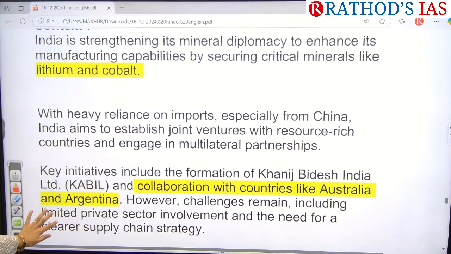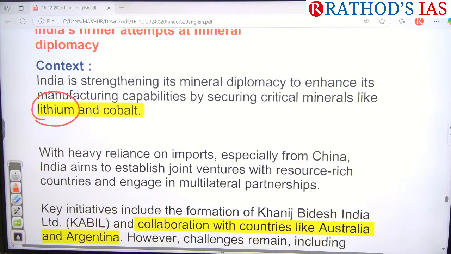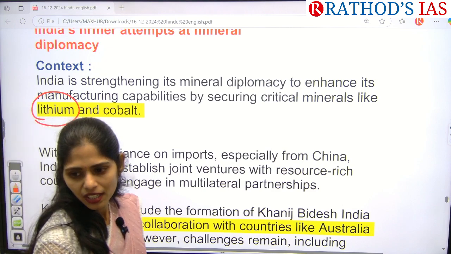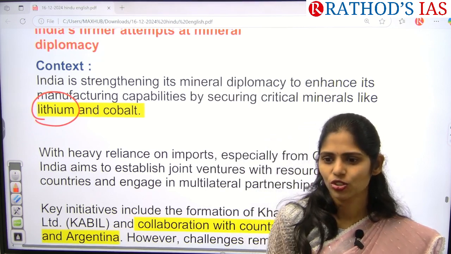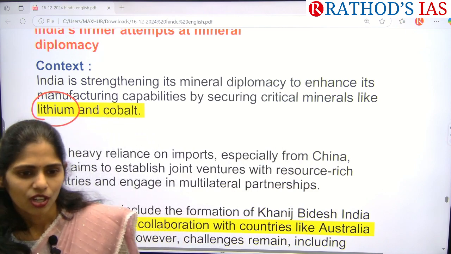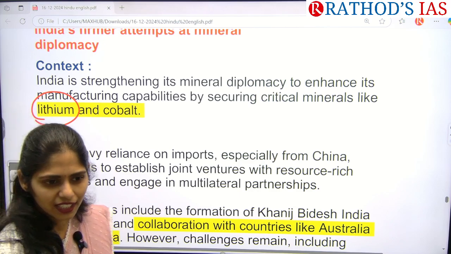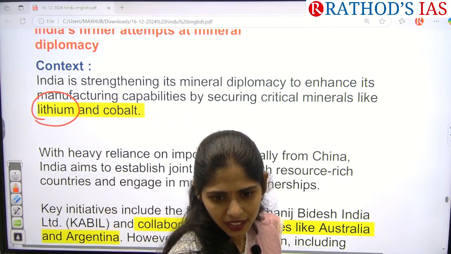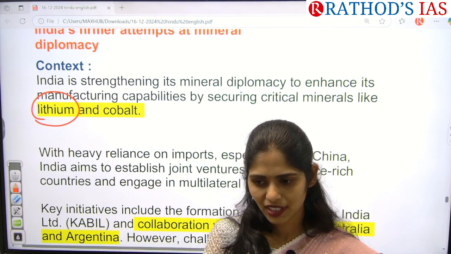So see here, this article is talking about critical minerals like lithium. So what is this lithium triangle? Argentina, Chile, Bolivia. These are the countries which are huge producers of lithium. Okay. So do we have any agreement with these countries regarding lithium? With lithium triangle countries, do we have any agreement in the recent past?